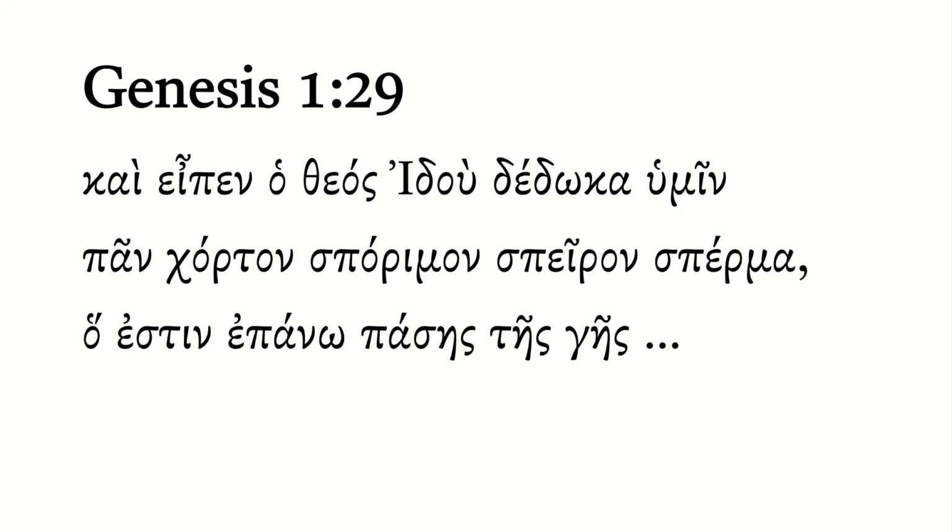Genesis 1:29. Kai epen ho theos, idou dedoka humin pan chorton sporimon speiron sperma, ho estin epano pases tes ges. That second line there is tricky with all the alliteration, but let's start with the first line here, which starts with this main verb epen, which we've seen numerous times as the third singular aorist active indicative of lego, the main operative verb in Genesis 1.